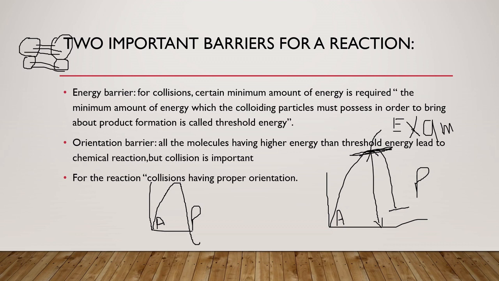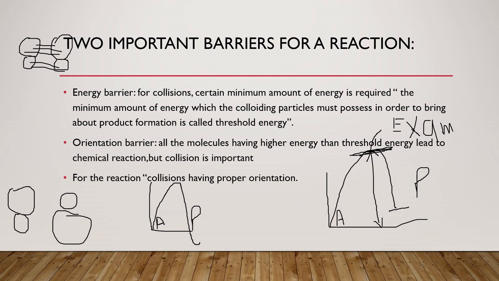If one is oriented like this, another like this, and the other one is here, then this is not a proper orientation. The possibility of a bond formation is not very good. So this is the improper orientation, and this is the proper orientation.